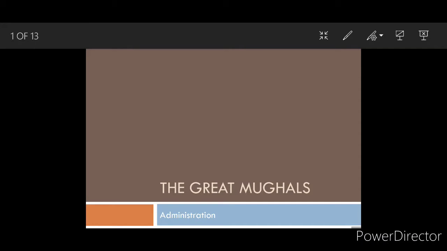Now we have discussed the Mughal court. Moving towards the administration, when we talk about Mughal administration, we can say that it was a centralized monarchy. Now what is centralized monarchy?